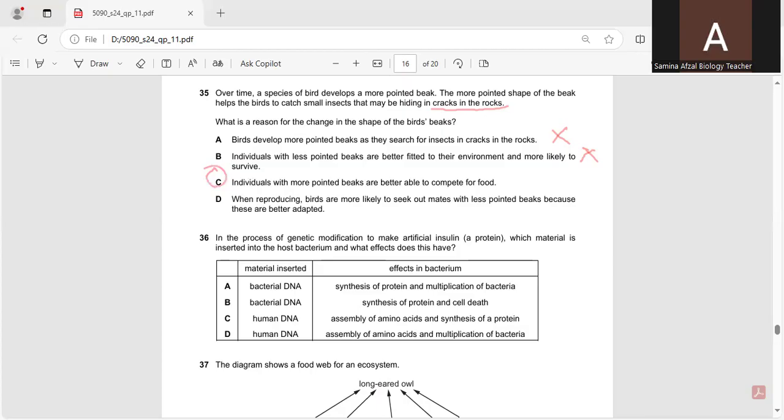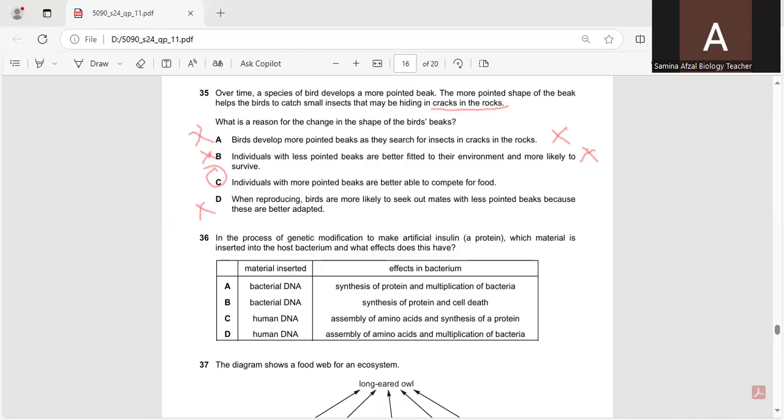According to the environment, they can find the insects which are present in the cracks of the rocks because they have the pointed beaks. So in this way, they are best fitted in the environment or they are best competitors to get the food. And so A, B, and D are not the correct options.